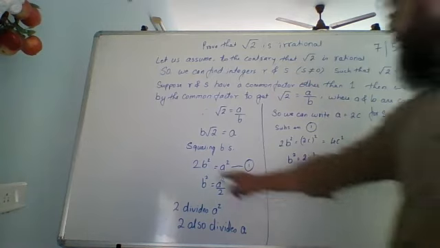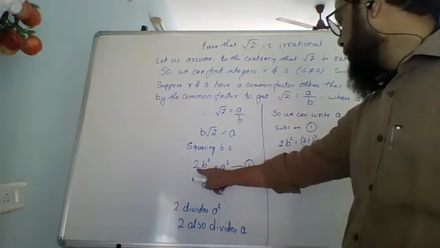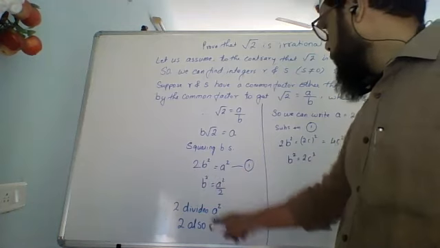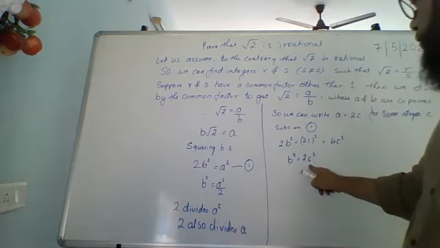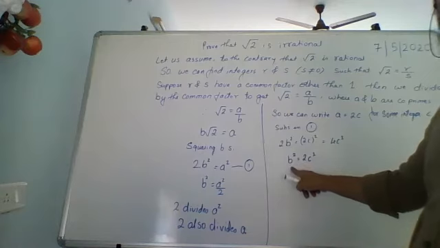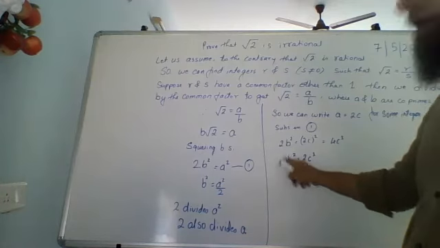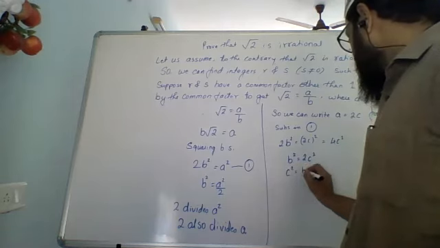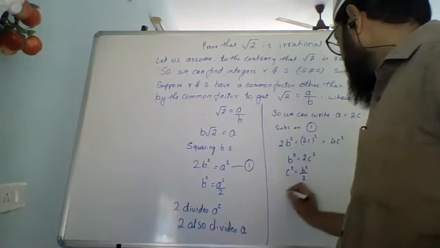Now here we had A square equals 2B square, or 2B square equals A square. So we said 2 divides A square. So here we know now 2 divides B square. Same logic. 2 divides B square, or I'll write like this: C square equals B square upon 2.